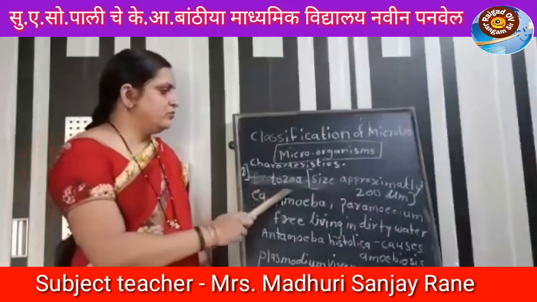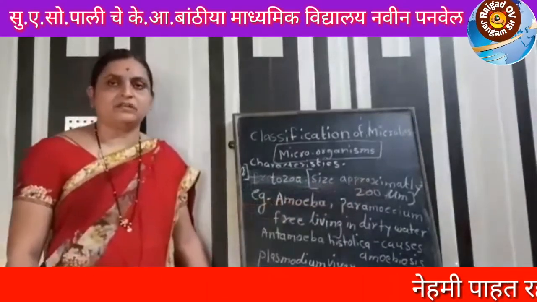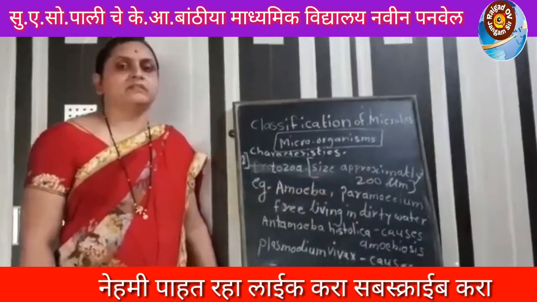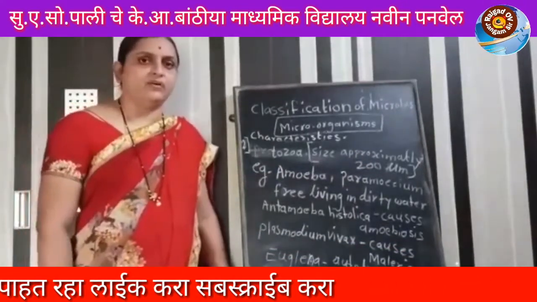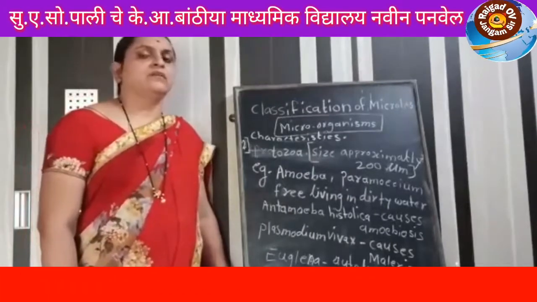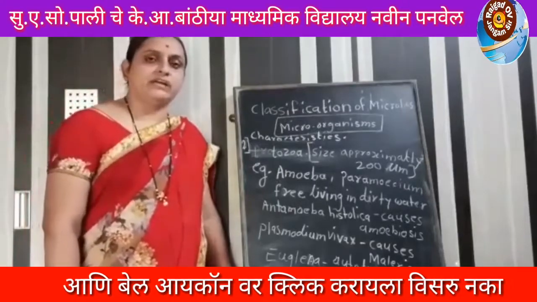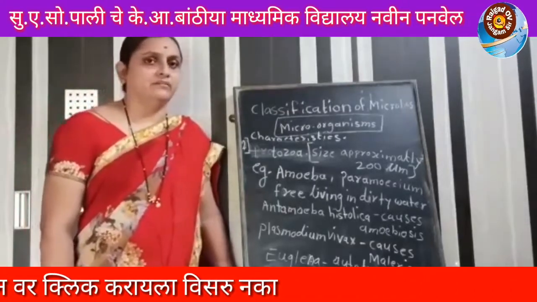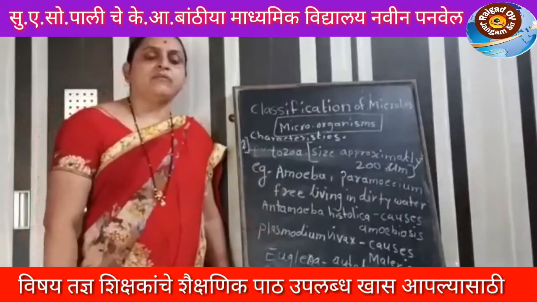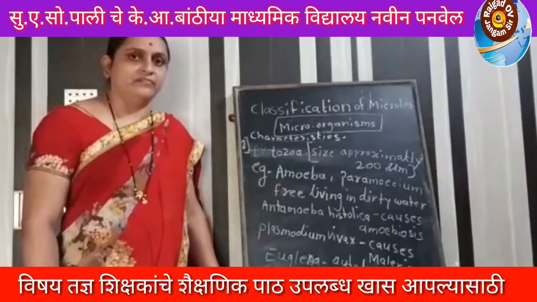Characteristics of the protozoa. Their size is approximately 200 micrometers. Living organisms or objects between 200 and 100 micrometers we can see easily, but under 100 micrometers we cannot see them, and we can see such objects or organisms under the microscope. Protozoa are found in fresh water, sea water and soil.